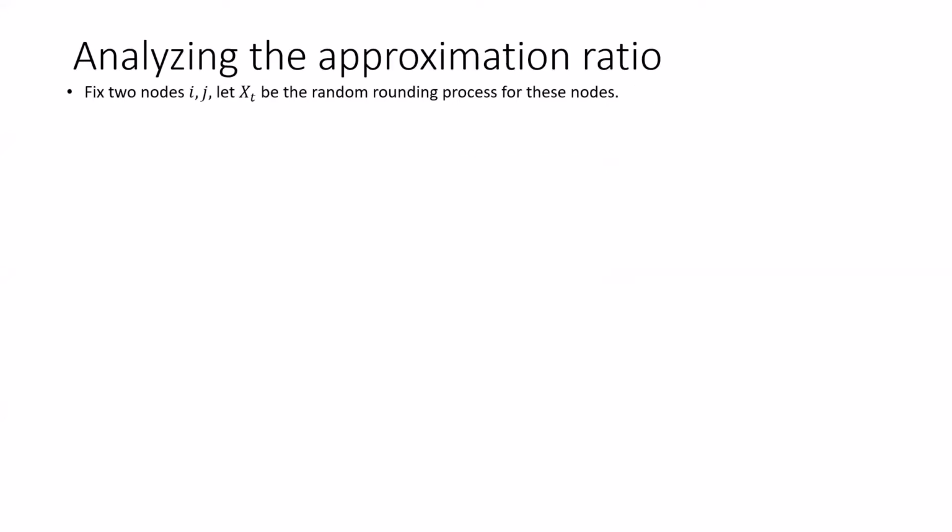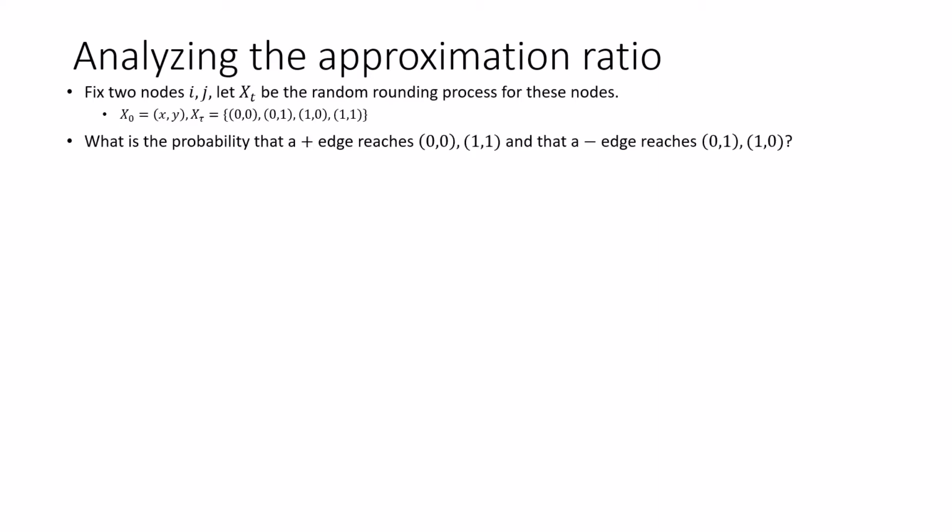Let's now analyze the approximation ratio of the rounding process. To do that, let's look at two nodes, i and j. The starting point of these nodes is their marginal values, x and y. Now we want to ask ourselves: what is the probability that a plus edge between these nodes reaches (0, 0) or (1, 1)? Or if they have a minus edge between them, what is the probability that it reaches (0, 1) or (1, 0)? Then these edges will be in agreement in the rounded solution. Let's denote this probability as U.